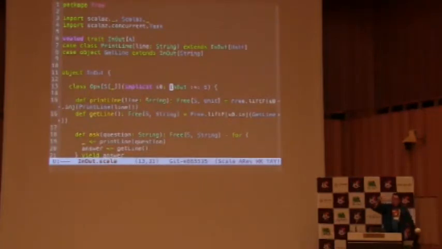So this constraint is just telling us that S is either input output or a coproduct where one of the elements is input output. That's all it really is.